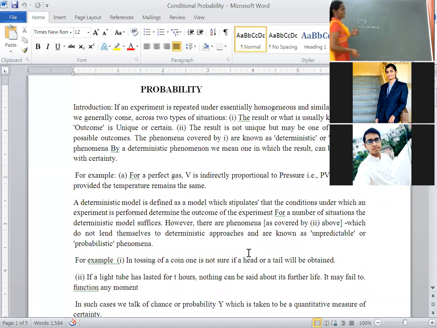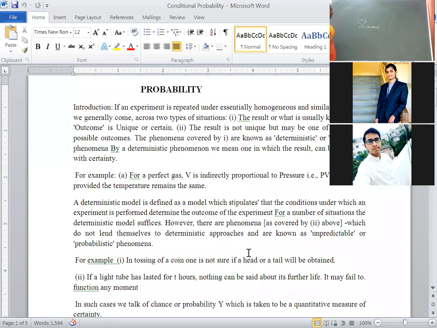The outcome is unique. Volume is inversely proportional to pressure, 1/P. These are the basics. No need to remember. Just to do conditional probability, we need a little knowledge about probability. When you cross multiply, volume into pressure is equal to constant. That means the outcome is definite. This is Boyle's law, if you remember. Then this is called deterministic phenomena.